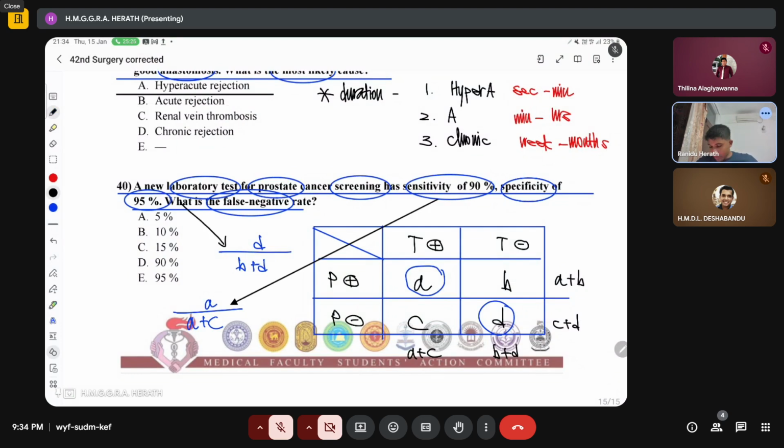So what they are asking is false negative rate. So what is the false negatives?